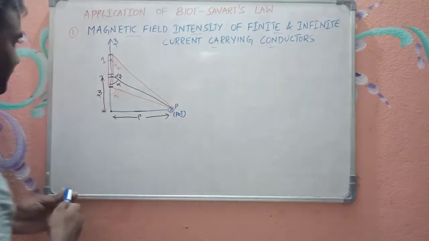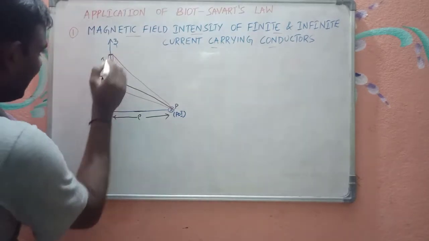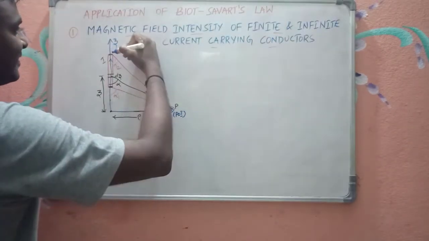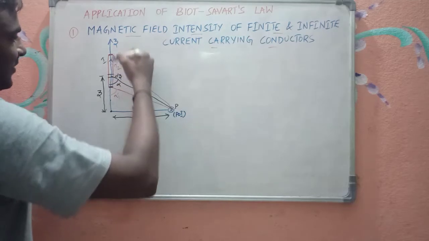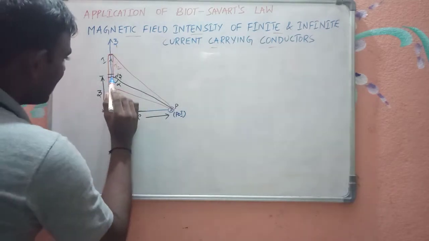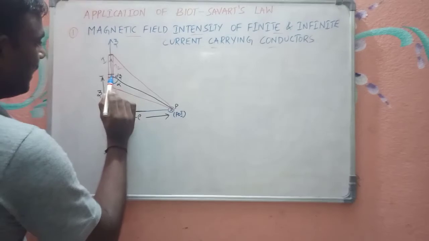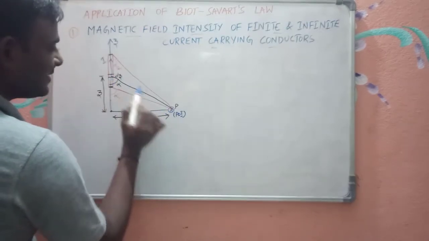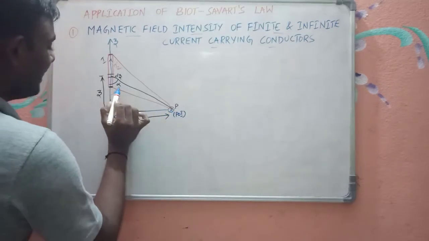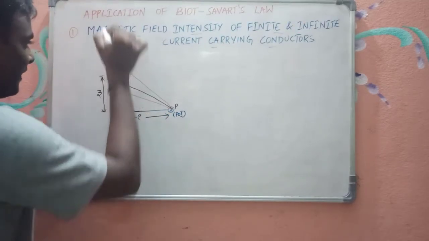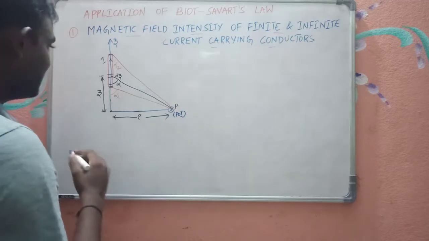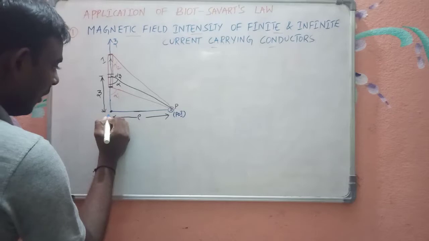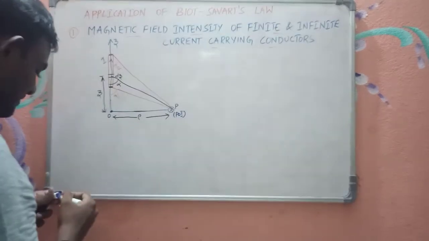Now, I am considering anywhere in between the starting end and the finishing end, a small element. When I draw a line joining this element to the point of interest, it makes an angle alpha with the conductor orientation. Now this element is at a height of z from the origin. This is the origin I am considering.